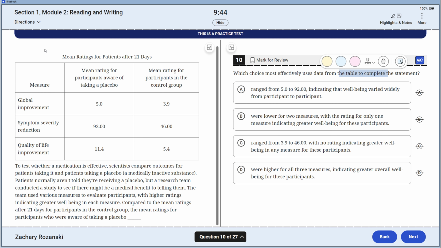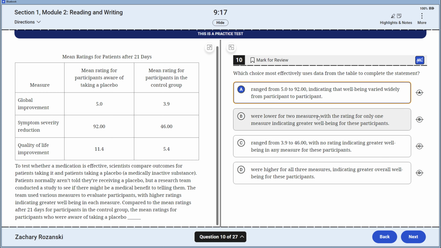We are on to tables. We're going to complete the statement. Mean ratings for patients after 21 days, compared to mean ratings after 21 days for participants in the control group, the mean ratings for participants who were aware of taking the placebo ranged from 5 to 9, indicating that well-being changed.